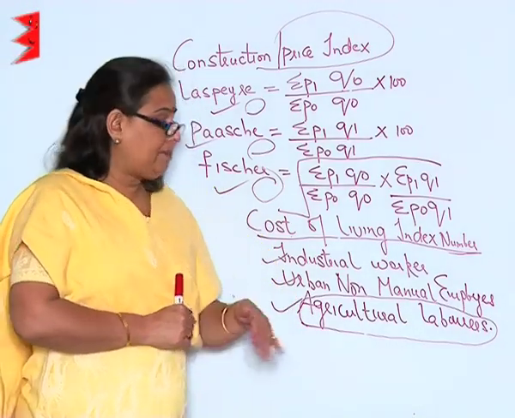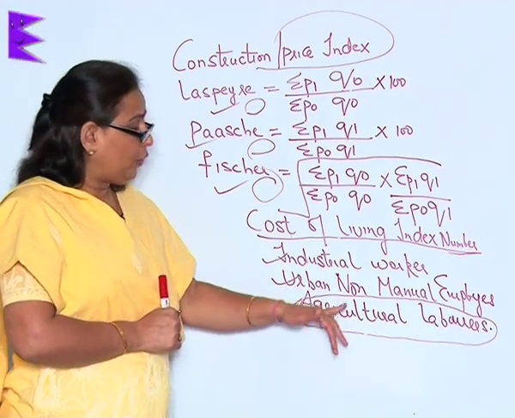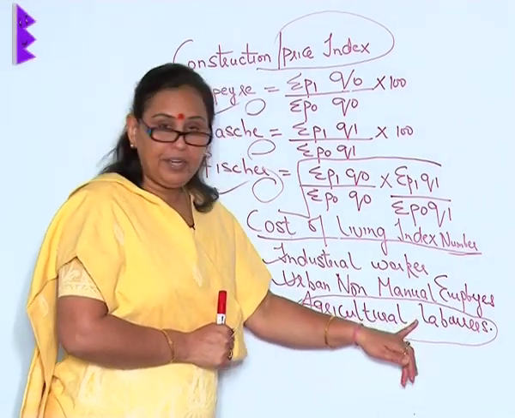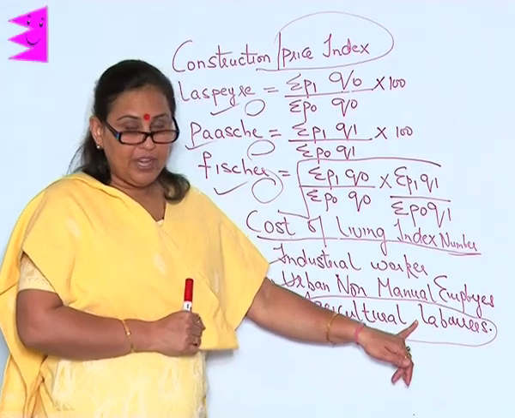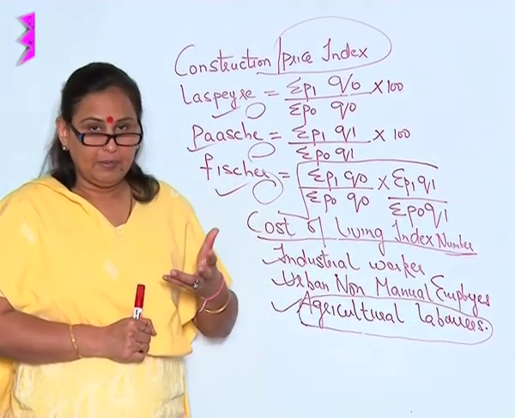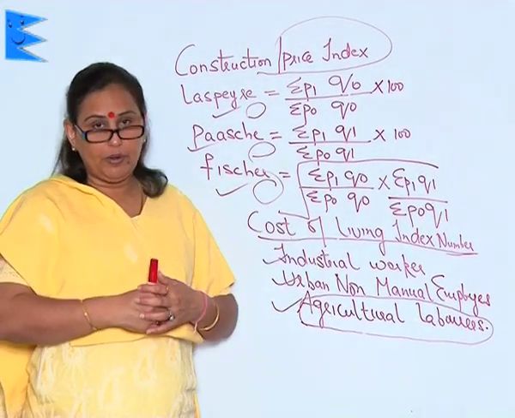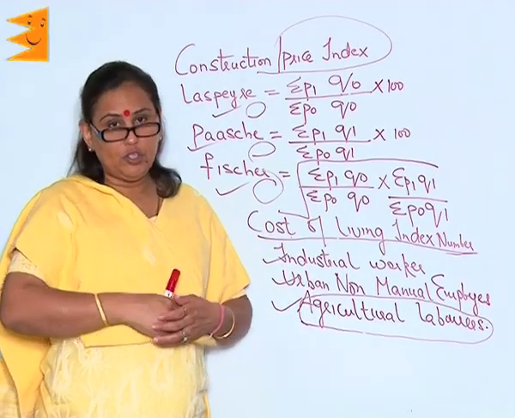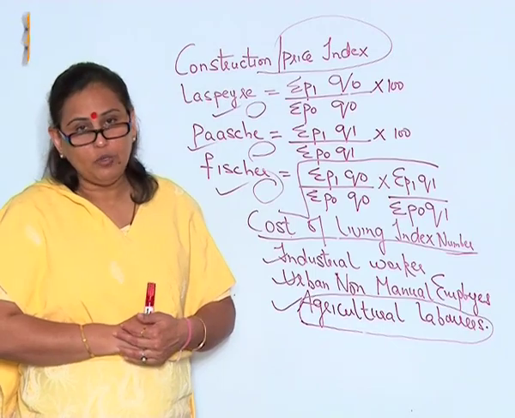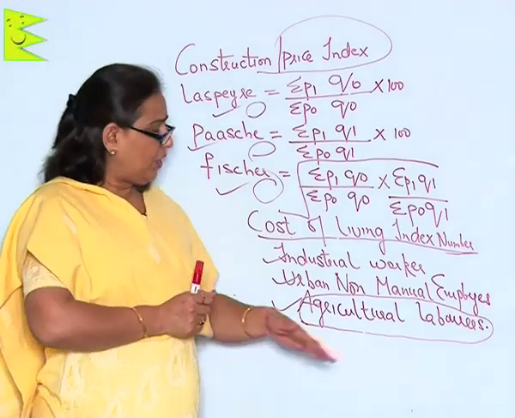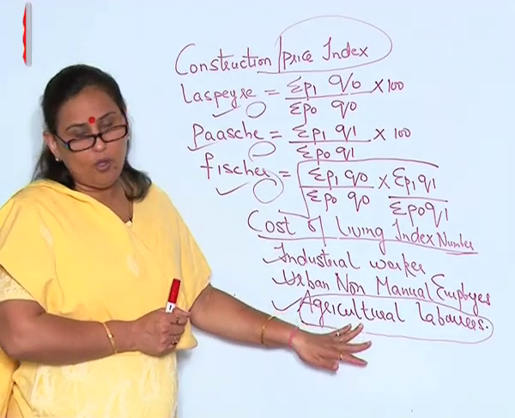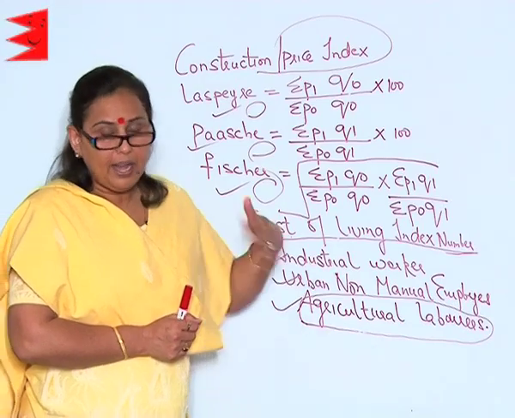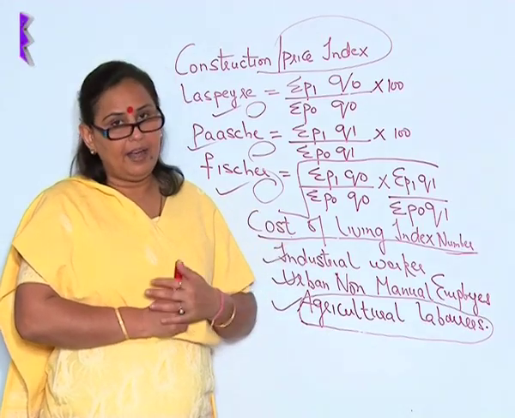After that, I must give weightage to the commodities. For example, if I talk of eatables, then the weight is going to be much more. When I talk about clothes, the weight is not going to be that much. When I talk about the construction of house, it could be very meager, because they could be hardly spending on the construction of their house and could be living as they are.